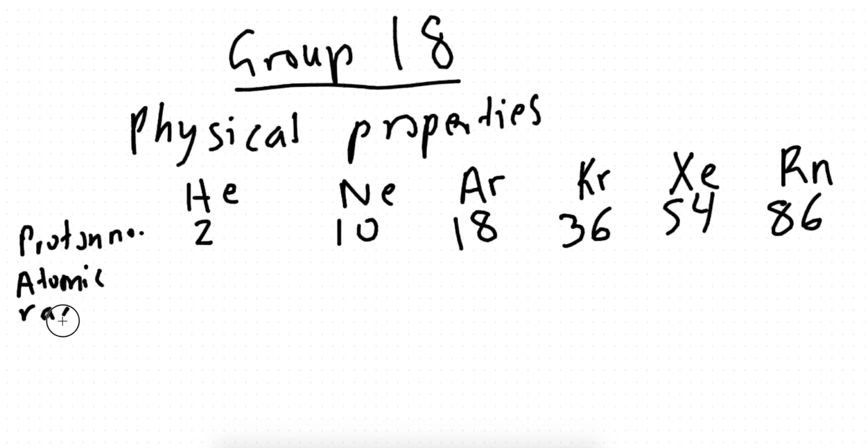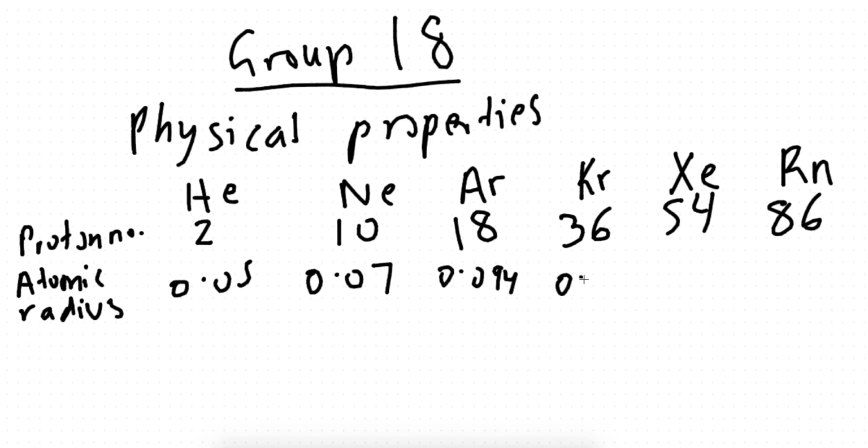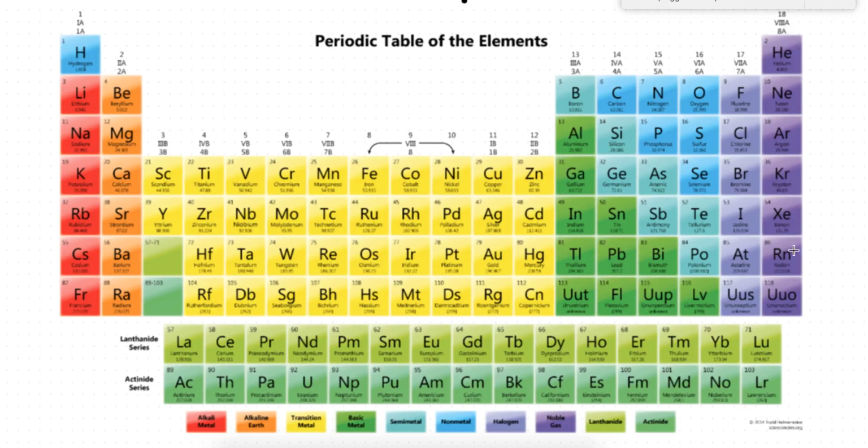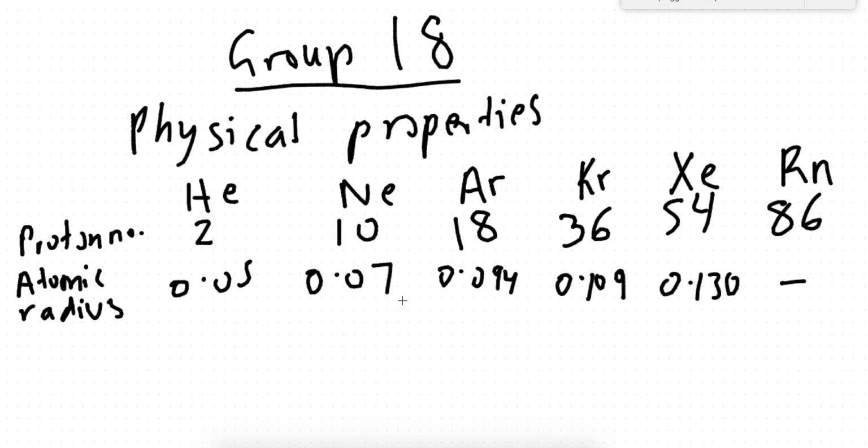Now, these values, you don't have to memorize them, but these are just to show you a trend. I'll write them down for you guys: 0.05, 0.07, 0.094, 0.109, 0.130. Radon apparently doesn't have an atomic radius. Now, let's understand this. When we go down a group, does the atomic radius increase or does it decrease? It increases, right, guys? And there's always going to be a reason for this. What is the reason for this?